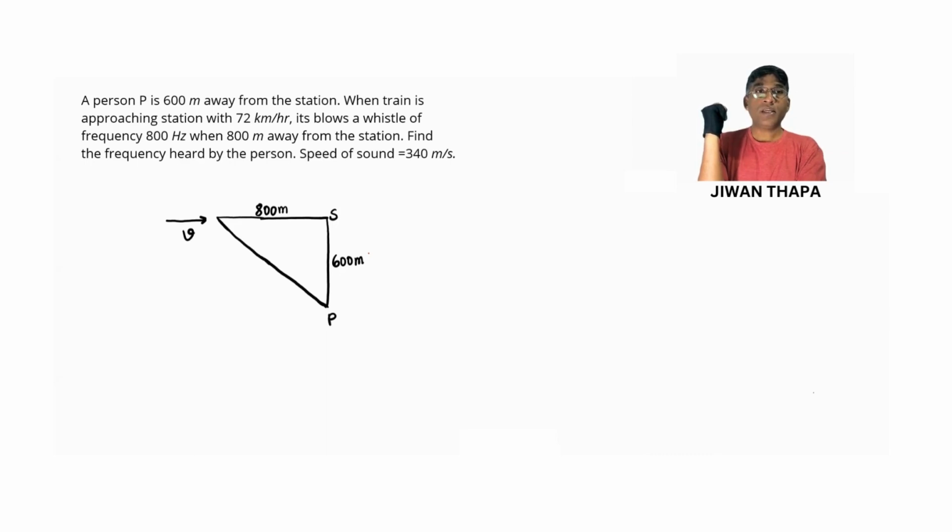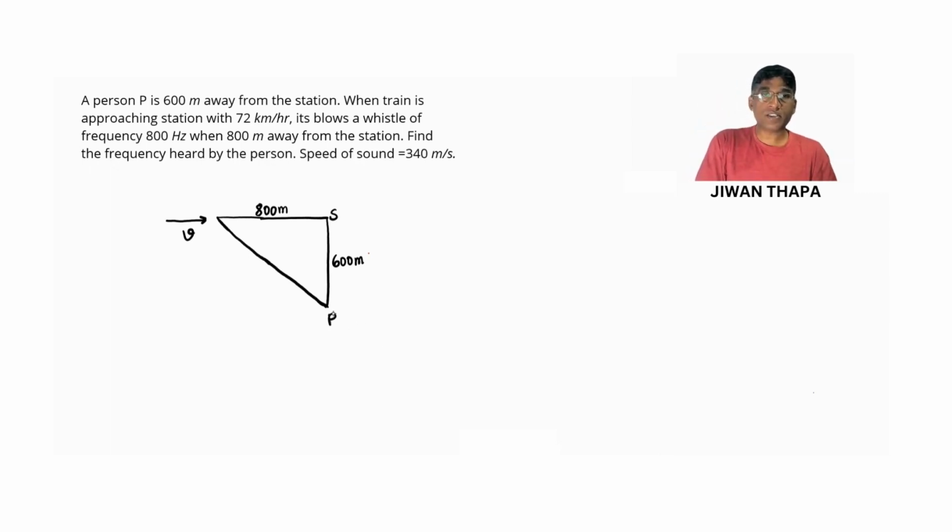A person P is 600 meters away from the station. When a train is approaching the station at 72 km per hour, it blows a whistle of frequency 800 Hz. When it is 800 meters away from the station, find the frequency heard by the person. Speed of sound equals 340 meters per second.